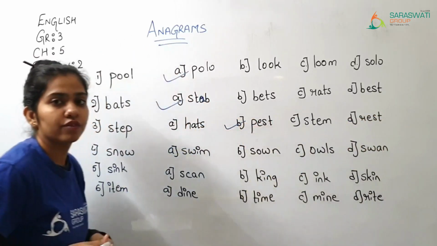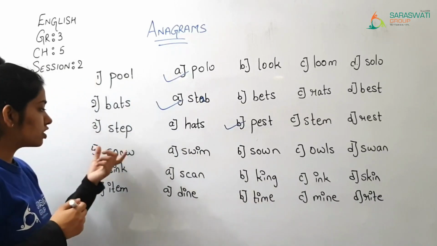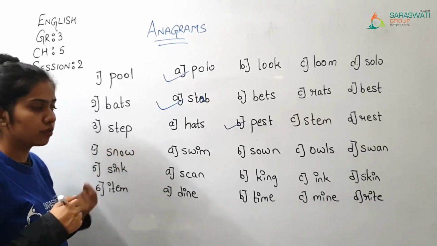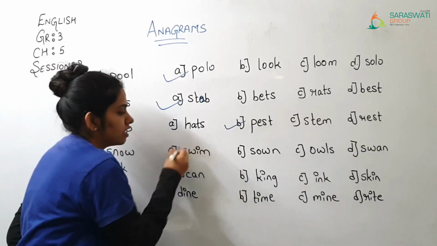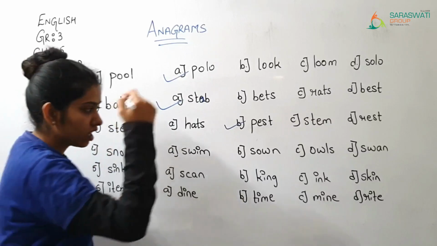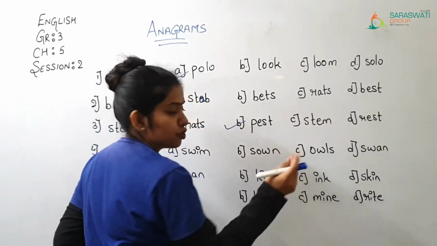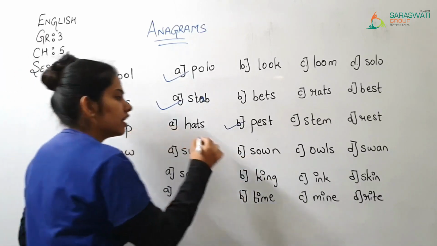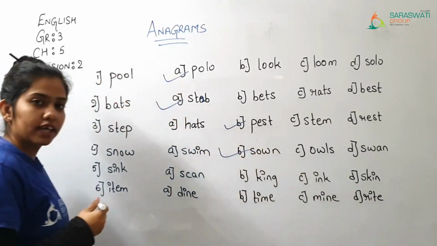Paste. Okay. Then afterwards, snow. So the letters which we want are S, N, O, W. So here I is there, so this word will not come. S, N, O, W. Sown. So yes, this word is correct. So the tick mark on that.